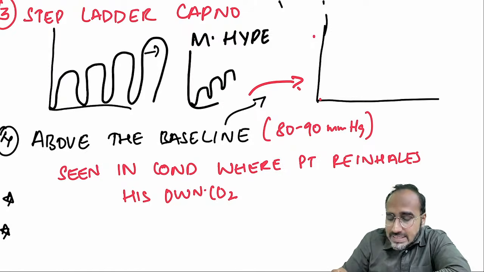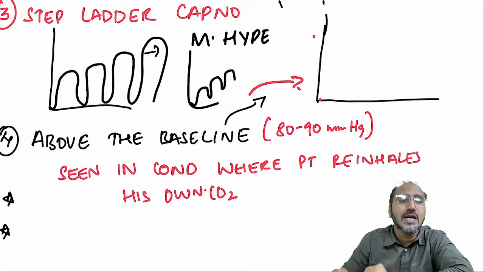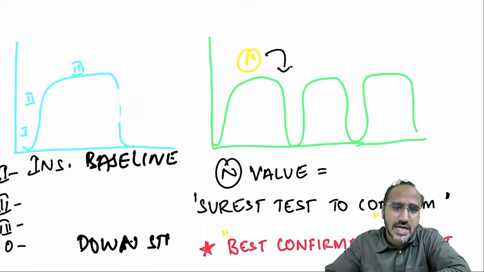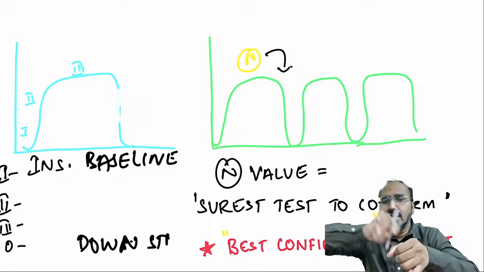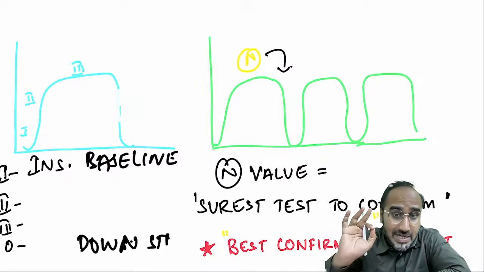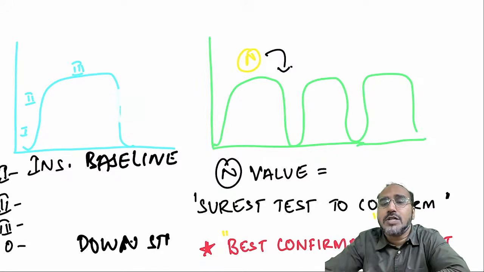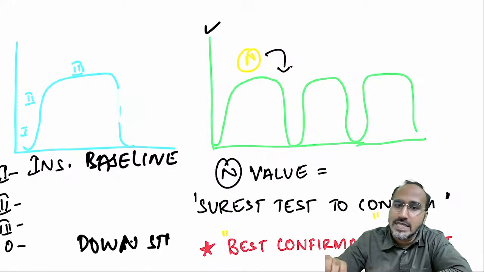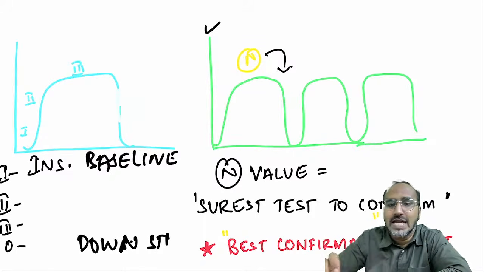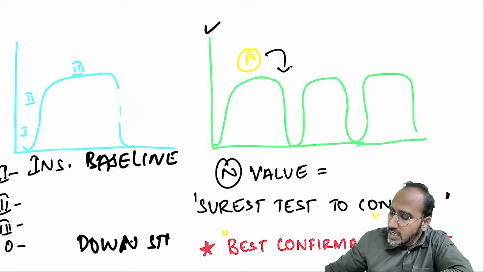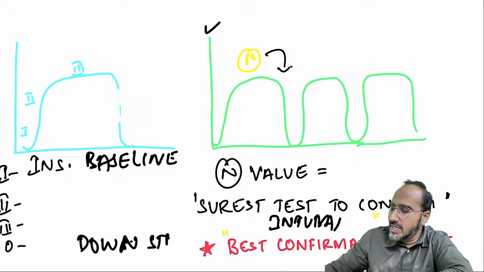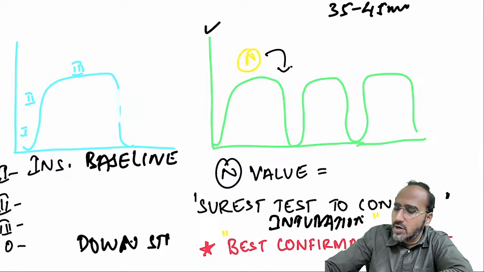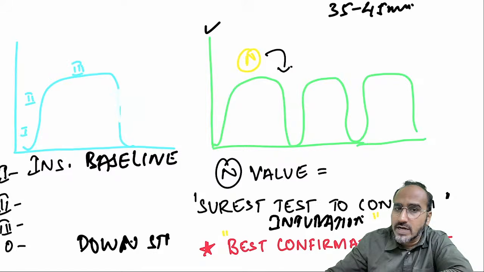Now, guys, as we are discussing capnography, some points of capnograph we need to remember. Capnograph is nothing but the graphical representation of exhaled carbon dioxide. Okay? Once you have intubated the patient, connect the tube to a capnograph. If after connecting the tube to the capnograph you see this kind of graph, that indicates you are in the trachea. So basically the surest test to confirm intubation is what? It is capnography. Capnograph, what is the normal value that we get, guys? 35 to 45 mm of Hg. This is the normal capnograph reading that we see.